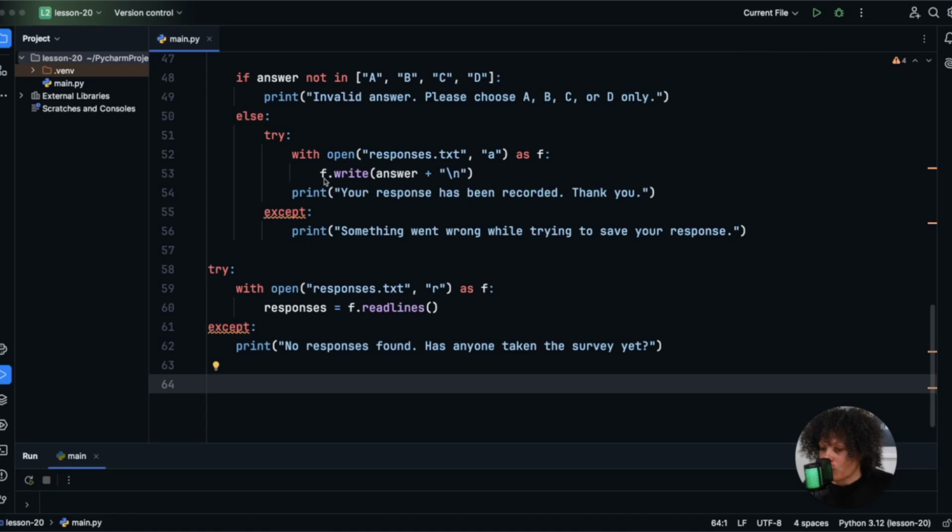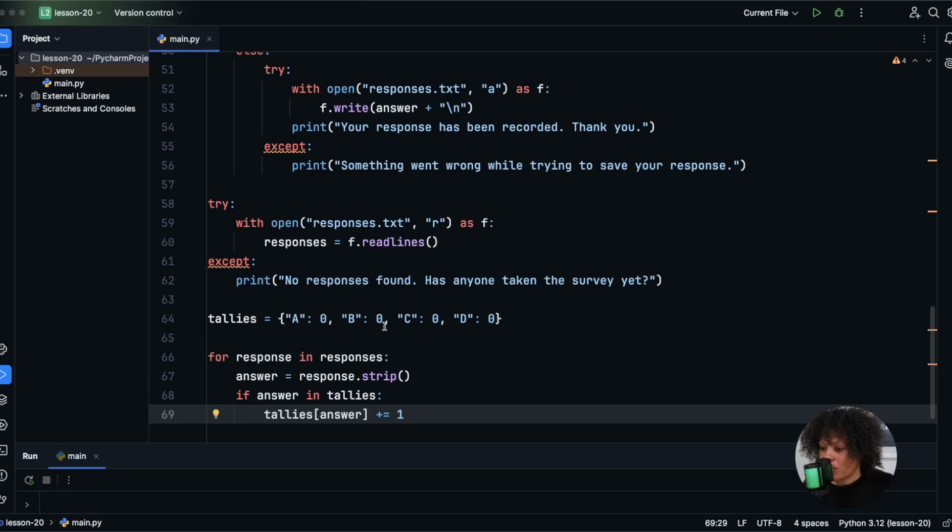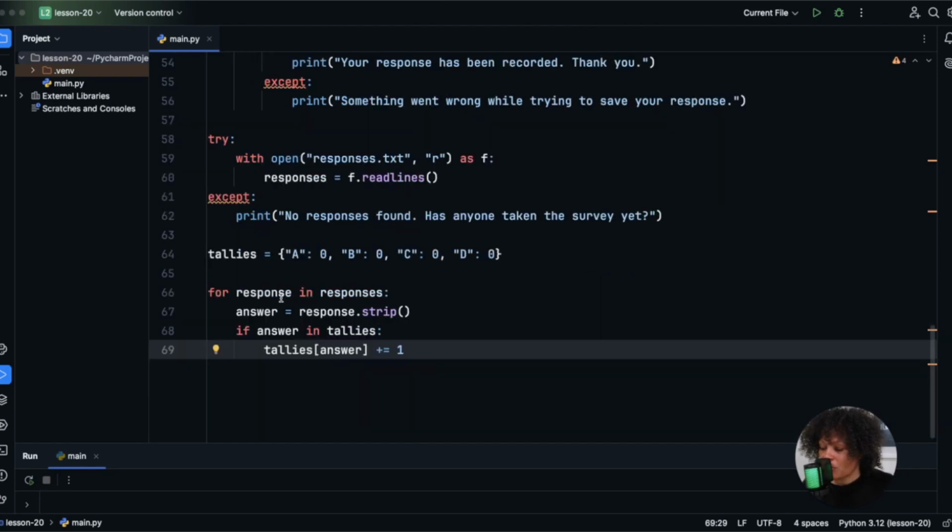Now that we're able to read the responses, we'll count how many times each option was chosen. We're going to use a dictionary to track how many A's, B's, C's, or D's we've seen. So let me go ahead and write the code. We've created this dictionary, and it is going to count how many times each option was selected. And then we have this loop that's going to loop through every recorded response, and it's going to store the response, removing the extra white space or newline characters, in an answer variable.